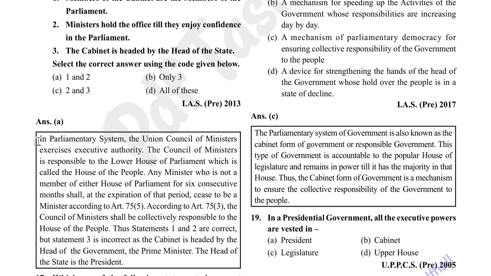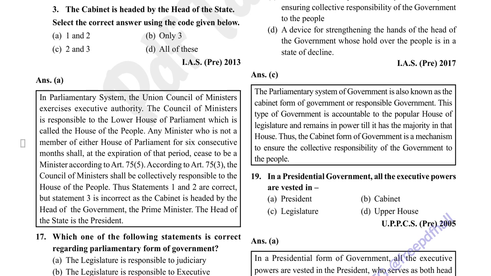In parliamentary system, the Union Council of Ministers exercises executive authority. The Council of Ministers is responsible to the lower house of parliament, which is called the House of the People. Any minister who is not a member of either house of parliament for 6 consecutive months shall, at the expiration of that period, cease to be a minister according to Article 75, subclause 5. According to Article 75, subclause 3, the Council of Ministers shall be collectively responsible to the House of the People. Thus statements 1 and 2 are correct, but statement 3 is incorrect as the cabinet is headed by the head of government, Prime Minister, not the head of the state.